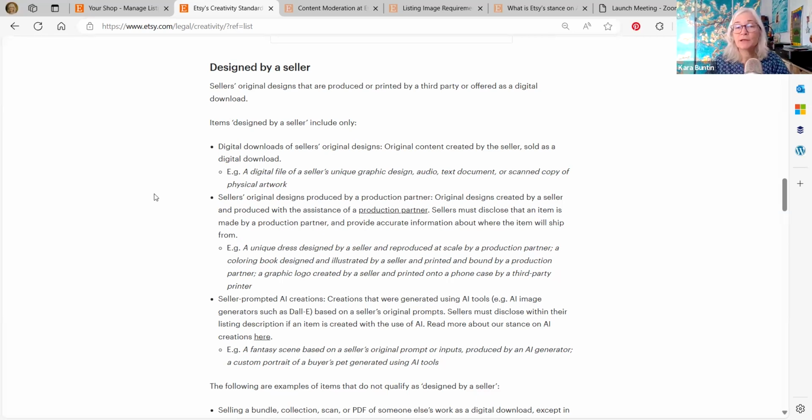And for people that have been complaining that print on demand is not handmade, and I agree with that. I think print on demand is designed by, but it's not handmade. Although, like I said, they don't use the word handmade at all on this page. Okay, it's not here once. Then this is actually an improvement.